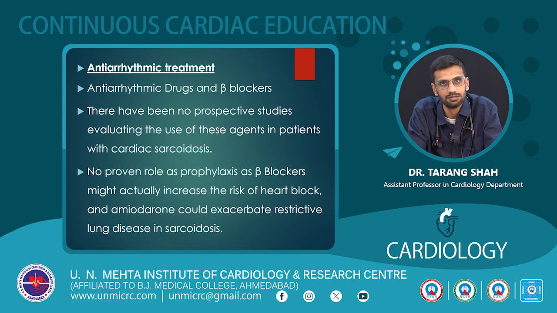The next is antiarrhythmic treatment. It includes the antiarrhythmic drugs and beta blockers. There have been no prospective studies evaluating the use of these agents in cardiac sarcoidosis, as these agents are helpful in ventricular arrhythmias associated with other heart failure and cardiomyopathies. So they are used in this condition also. Though there is no proven role as prophylaxis, beta blockers might actually increase the risk of heart blocks, and amiodarone could exacerbate restrictive lung disease in sarcoidosis.